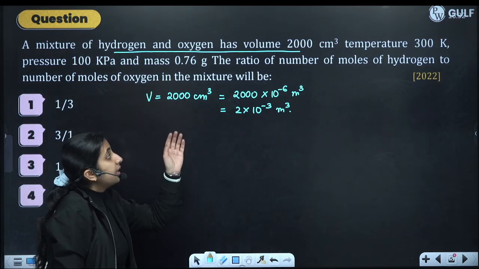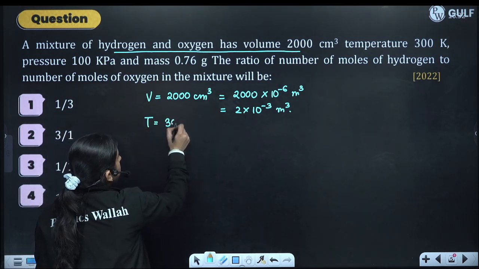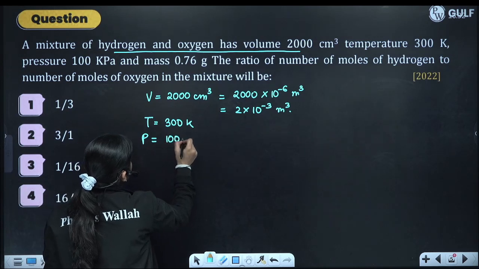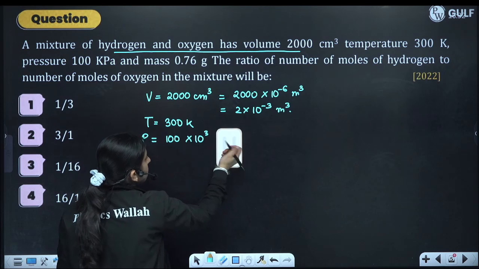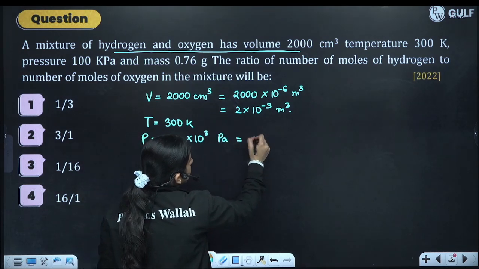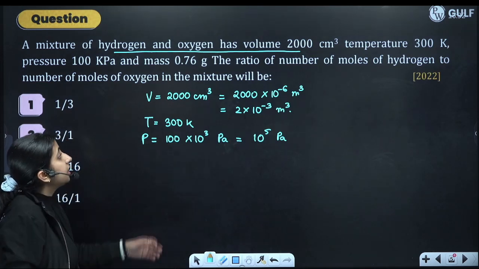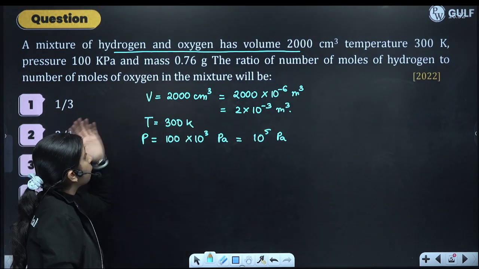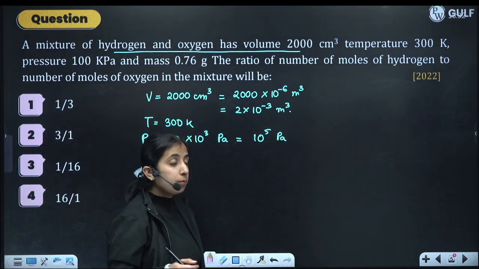Okay, temperature is given as 300 Kelvin and pressure is equal to 100 kilopascals, so it will be 10 raised to the power 5 Pascal. The ratio of number of moles of hydrogen to number of moles of oxygen in the mixture will be... we have to find the ratio of number of moles.